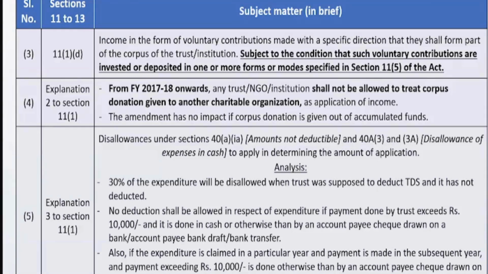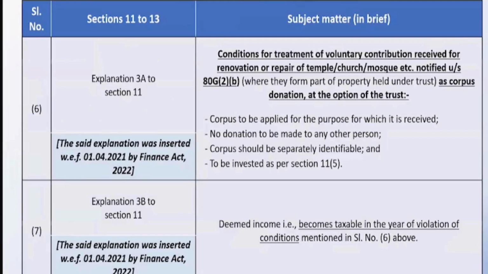Then we have explanation to section 11(1), which talks about the disallowances. You are supposed to deduct tax on your expenses similar to profit-making entities. If you are not deducting tax as per the prescribed rules, 30% of the expenditure will be disallowed. If you are making an expenditure of more than 10,000, or if you are making a payment of more than 10,000 in cash or not through banking channel, that will be disallowed. That will be added back to your income. So this is a very normal provision. I need not elaborate on that.